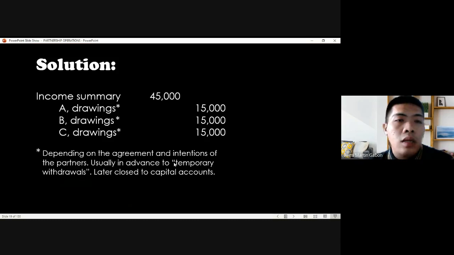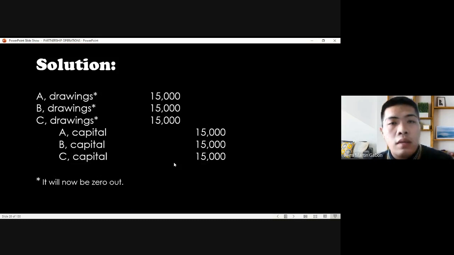So we are maintaining drawing accounts. After crediting it to drawing accounts, later on they're going to close it to capital accounts. It's just the same scenario. Parang the previous presentation, diretso credit sa capital account. Dito dumaan muna sa drawing, then i-credit naman sa capital account. The effect is that the drawing account with credit balance, pag dinebit, closing to capital account, na-zero out. Yung effect parang the same pa rin if directly charged to capital account.